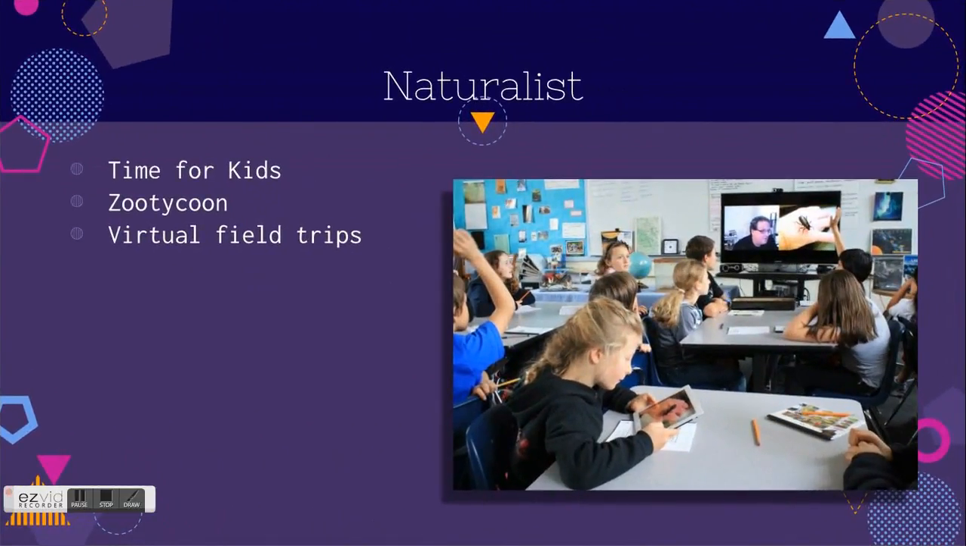For the naturalist intelligence, students will be going on timeforkids.com and they'll be reading an article on the requirements for zoos for animal enclosures. They will then be going on Zoo Tycoon to create their own virtual zoo. They're going to need to pay special attention to the size of the enclosures that they create for their zoo animals, and they're going to need to be computing the perimeter and area of these figures.